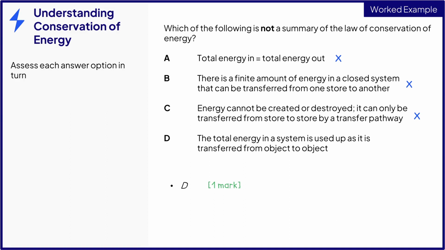What's wrong with the wording of this statement? Well, it's this bit. The term used up. Used up suggests that this energy disappears, and we know that energy cannot be created or destroyed. It's subtle, but you have to pay close attention to the details in the language used.